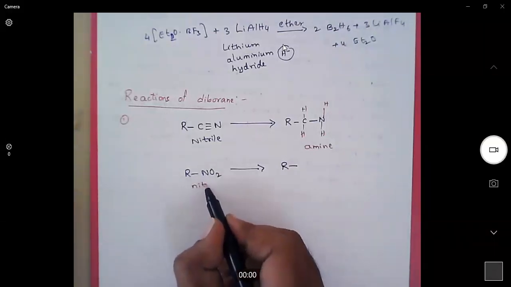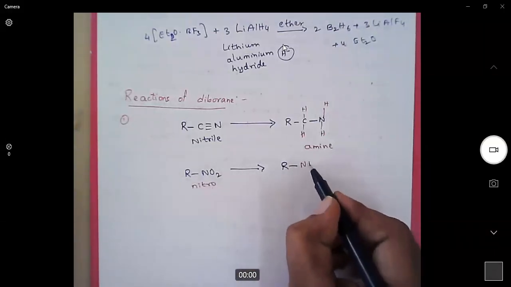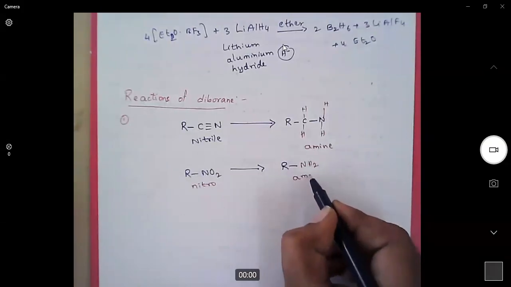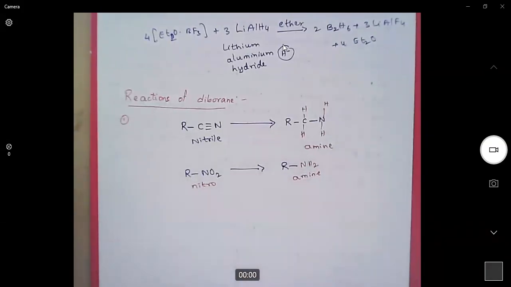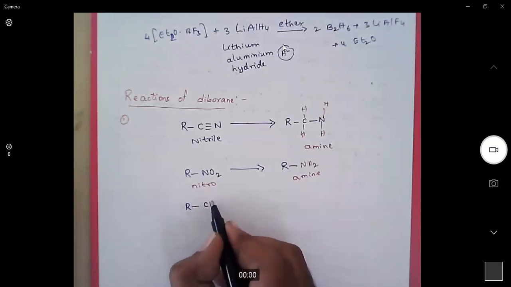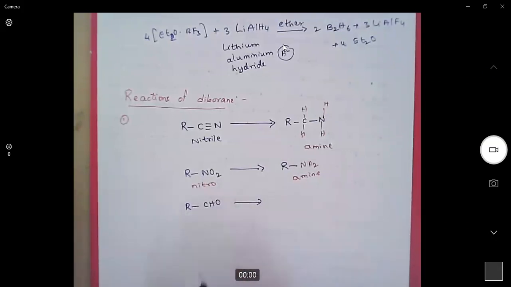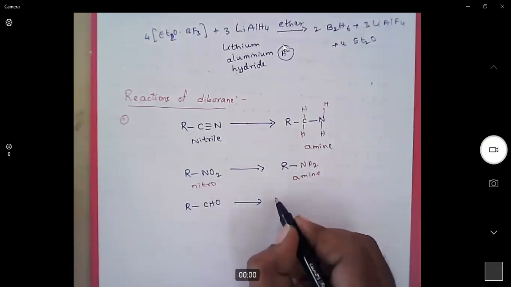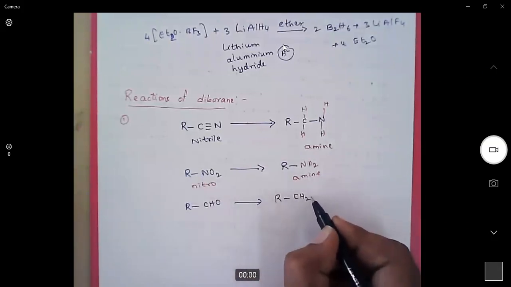This is a nitro functional group. Nitro can be reduced to amine. And carbonyl compounds, either aldehydes or ketones. Here I am giving aldehyde, which will be reduced to alcohols.